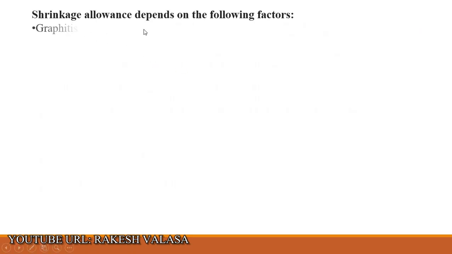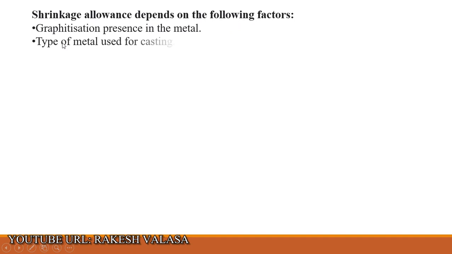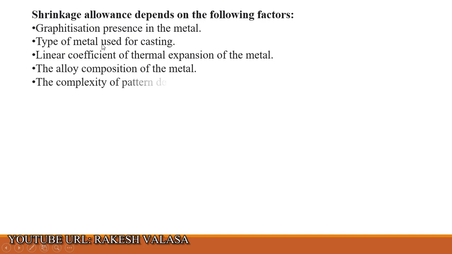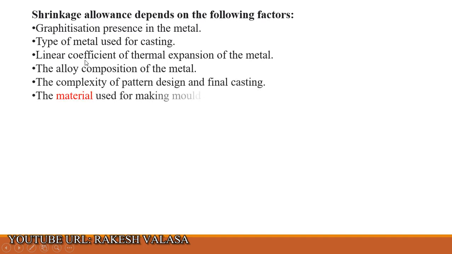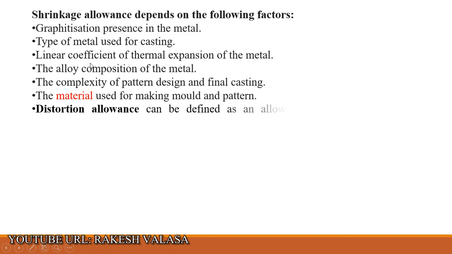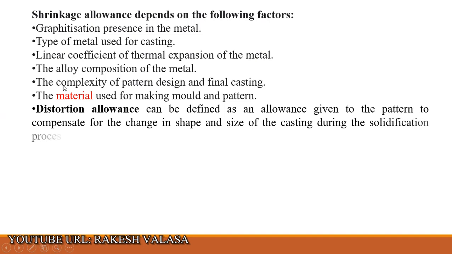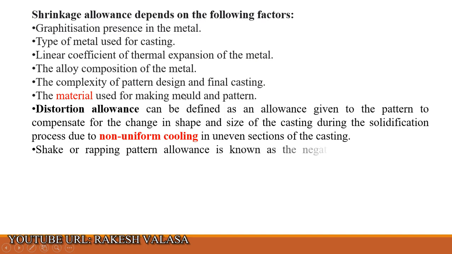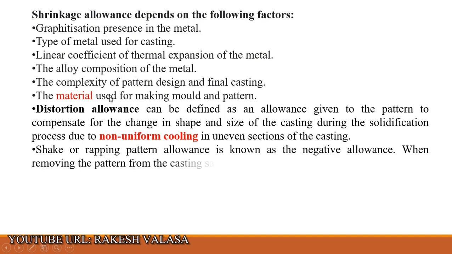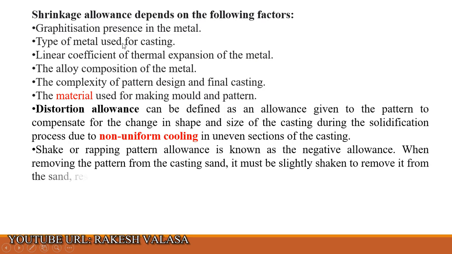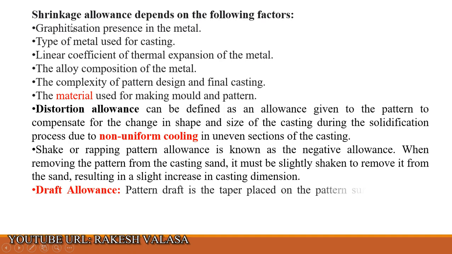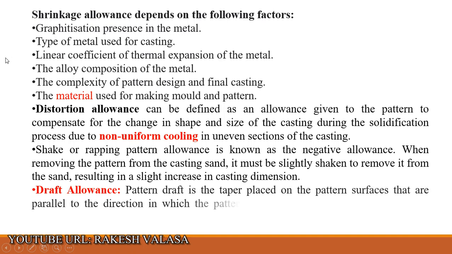Shrinkage allowance depends on the following factors. First one is graphitization presence in the metal. Second one, type of metal used for casting. Linear coefficient of thermal expansion of the metal. The alloy composition of metal. The complexity of pattern design and final casting. The material used for making mold and pattern. These are the factors shrinkage allowance depends on.